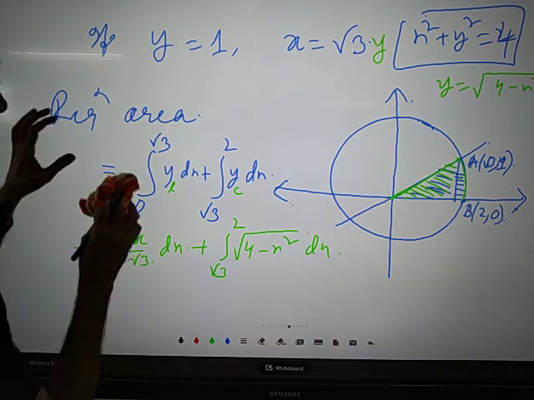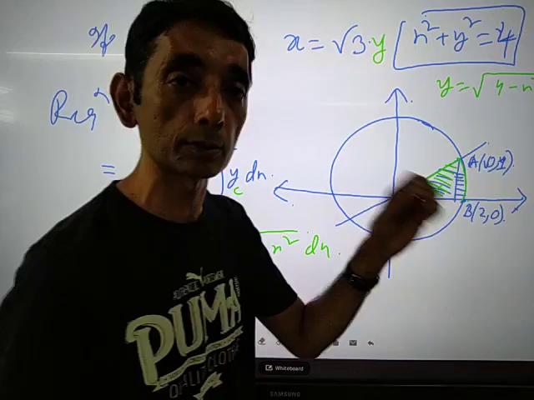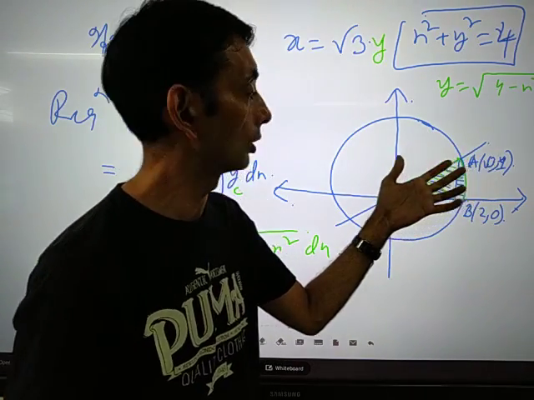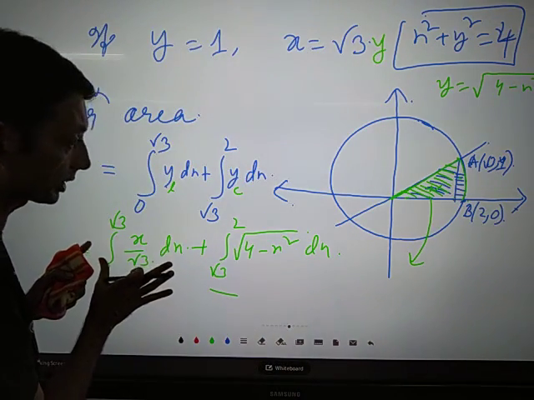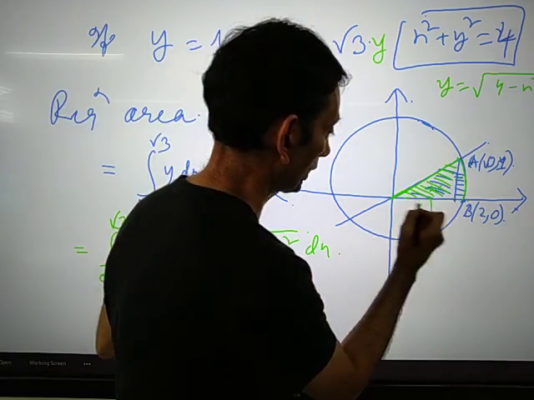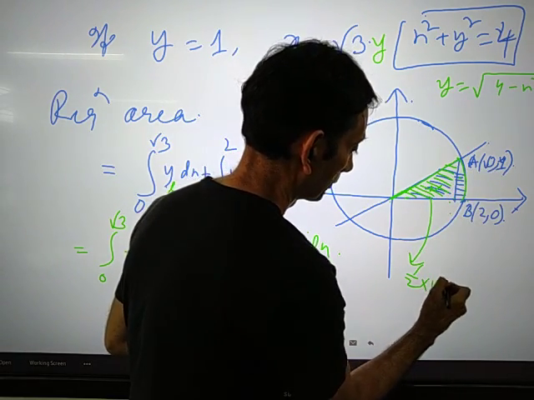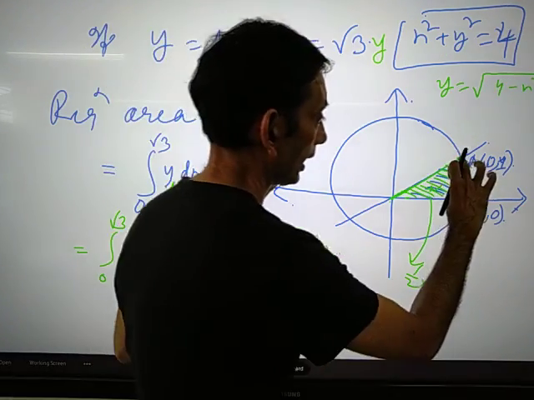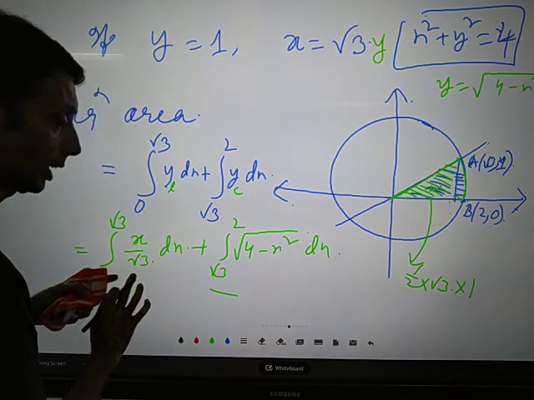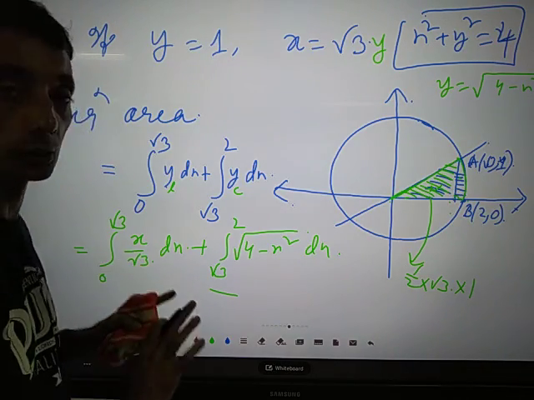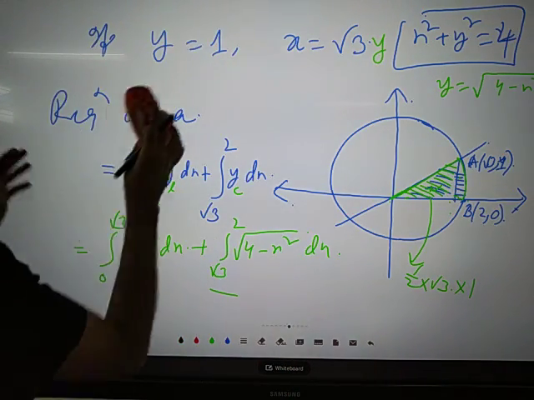This particular area you can calculate with the help of this simple formula, half into base into height. If you calculate this area by half into base into height, without this integration, you can quickly answer these questions. This is half into this length. This length is already given, root 3, and the height is equal to 1. That means this integral should be root 3 by 2. You can calculate using the half into base into height formula, or you can use integration also.